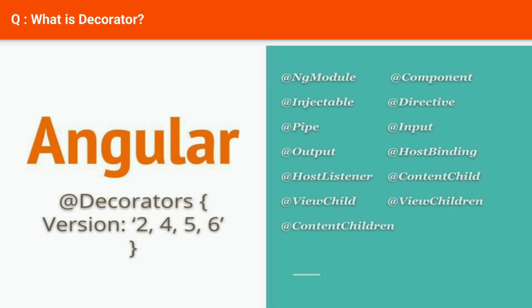The decorator function can be used to provide metadata, such as the name of the class, the type of the property, or the scope of the method. Decorators can be used to make changes to the behavior of a class, method, or property. For example, a decorator can be used to make a method private or to change the way a property is serialized. Decorators can be used to provide additional functionality to a class, method, or property. For example, a decorator can be used to provide a logging function or to make a property observable. Decorators are a powerful tool that can be used to extend the functionality of existing classes.